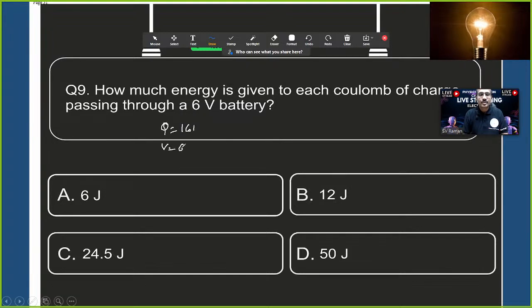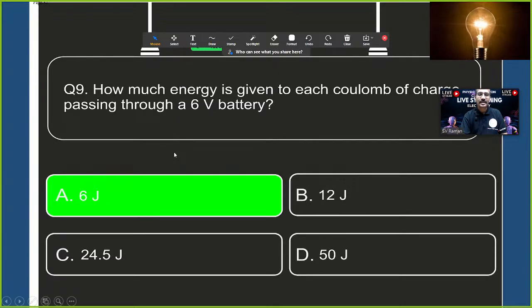V is equal to 6 volt. How much energy? Which means in the form of work done. V is equal to W by Q, which means W is equal to V into Q. V value 6 volts, charge 1 coulomb, which is 6 joules of energy. Hope you agree with me. So the right option is option A.